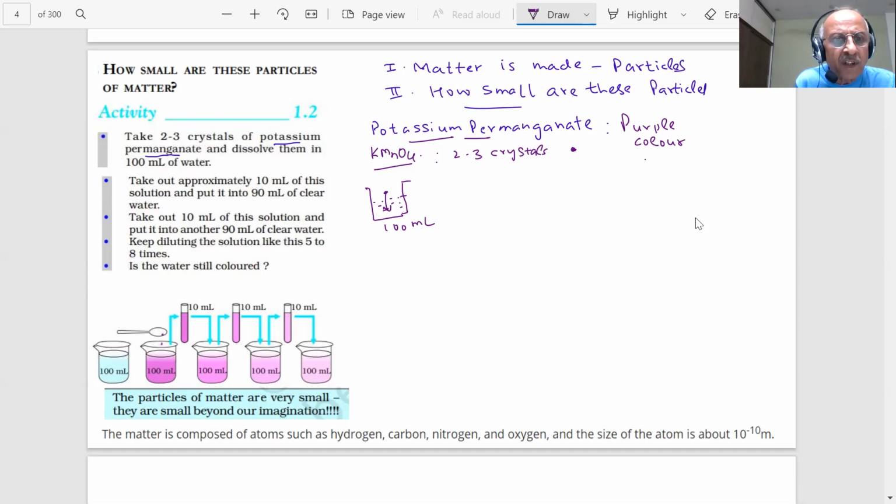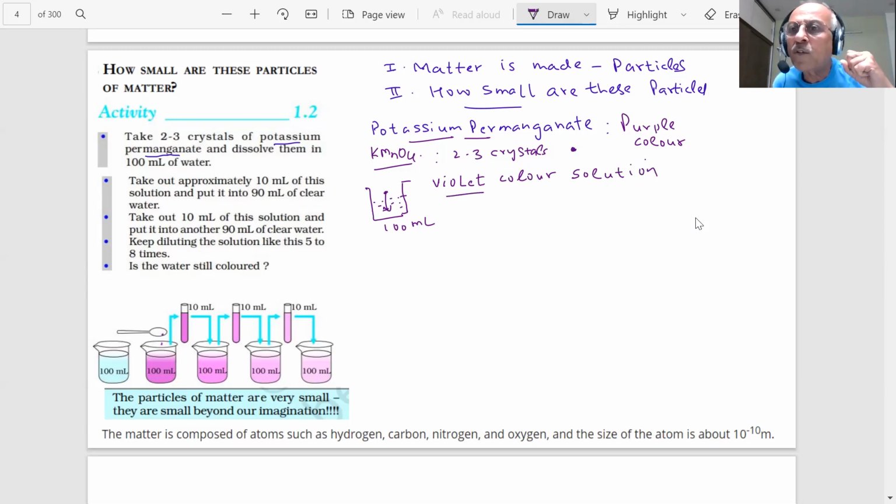Here you see, this is my 100 milliliter water, and if you take a rod and stir it, you will see the violet color solution. The color becomes violet, students. Whole solution becomes violet in color.